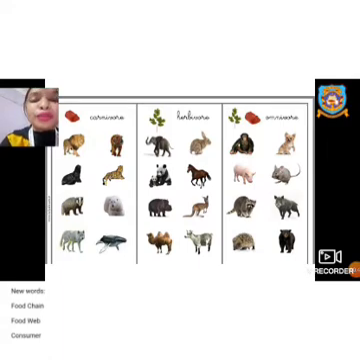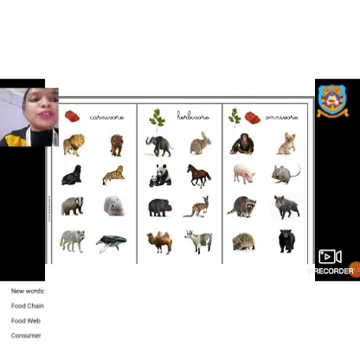Now what do you mean by herbivore? Herbivores are the animals which eat plants. Herb means plant and vor means to eat. The second one is carnivore. Carnivores are the animals which eat flesh or meat. And omnivore, the third category, eat both plants and animals. Now here you can see there are three divisions: the first is carnivore, the second herbivore and the third omnivore. These three categories of animals are divided on the food they eat.